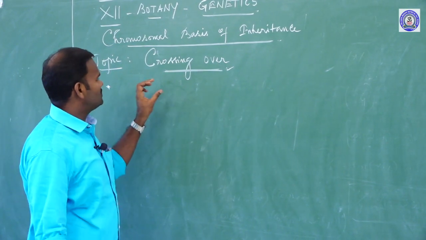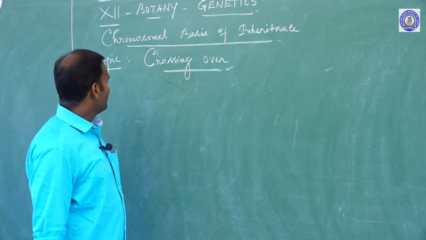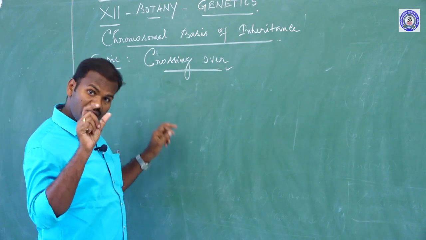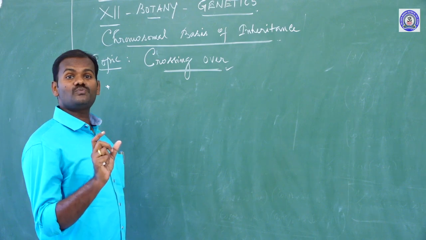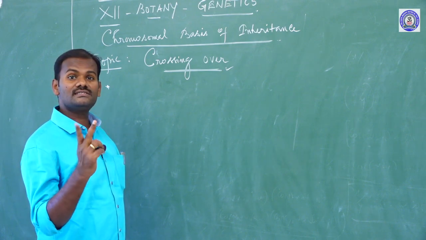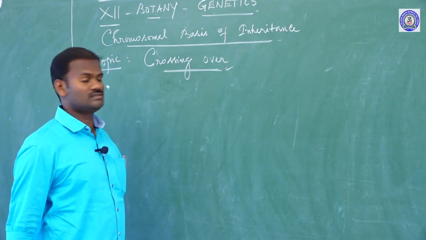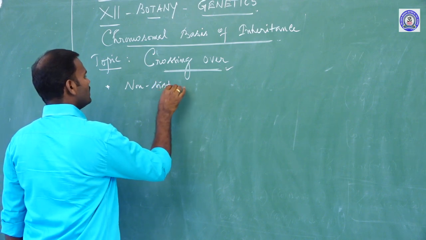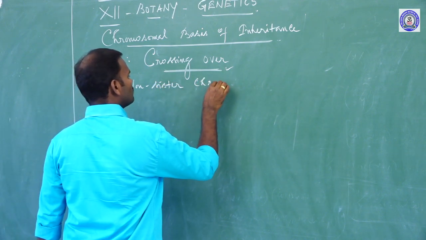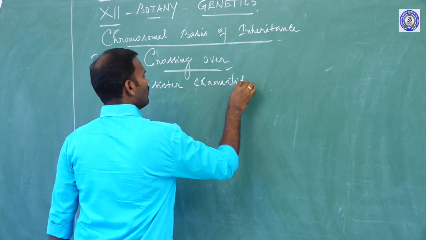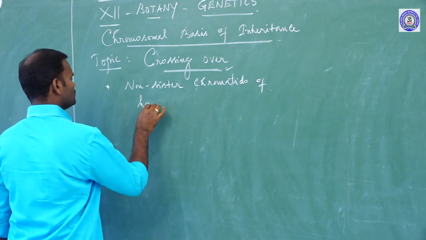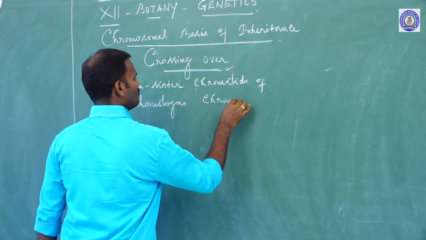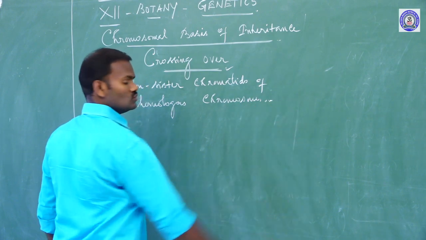And what is the actual definition of crossing over? Crossing over is the recombination, the production of new combinations of genes by interchanging the corresponding segments between two non-sister chromatids of the homologous chromosomes. These are called crossing over. It takes place between non-sister chromatids of homologous chromosomes.